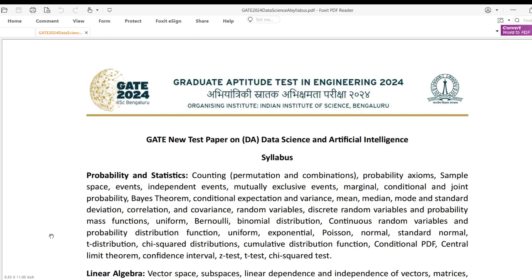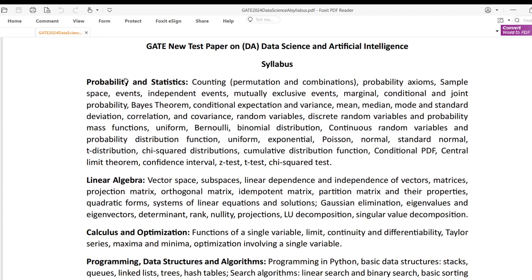So we see here the first subject is probability and statistics. Under probability and statistics, they start from the basics of counting, permutations and combinations, probability axioms, sample spaces, independent events, mutually exclusive events. Then there come marginal, conditional, and joint probability, the very important Bayes theorem, conditional expectation, variance, mean, mode, standard deviation, correlation, covariance.